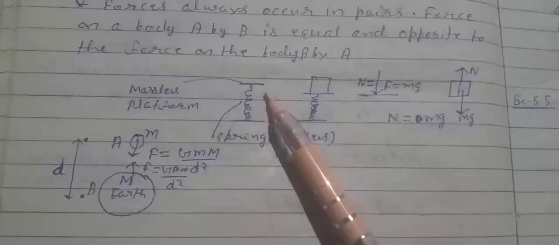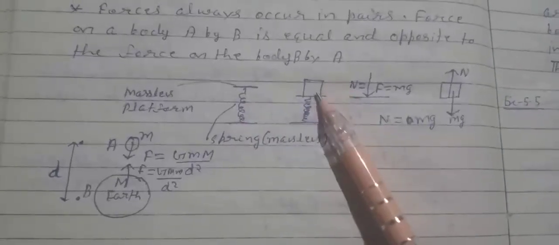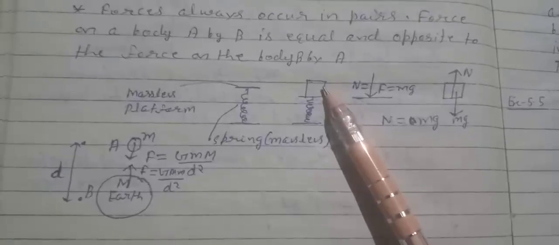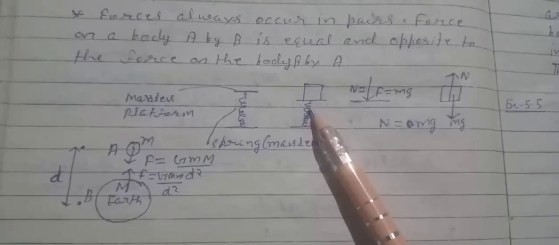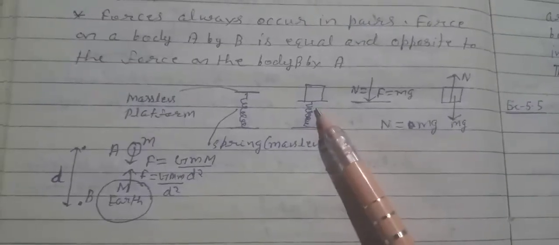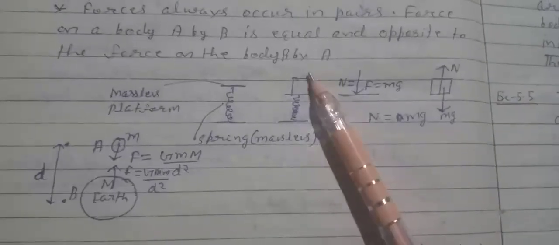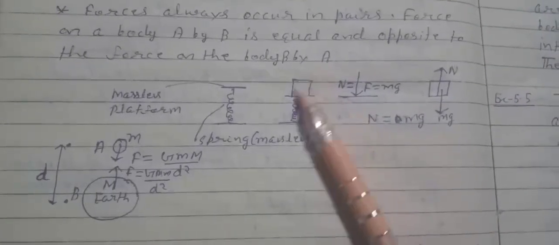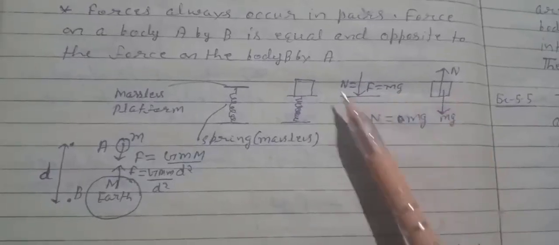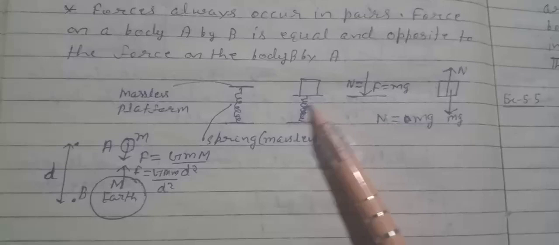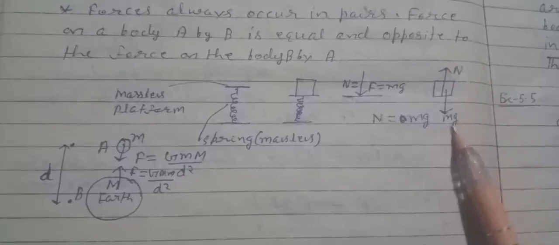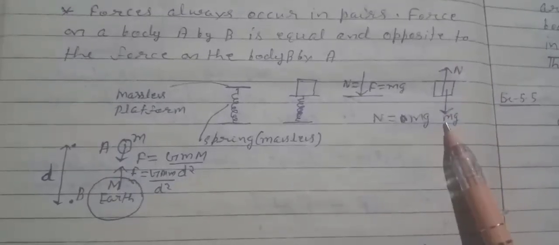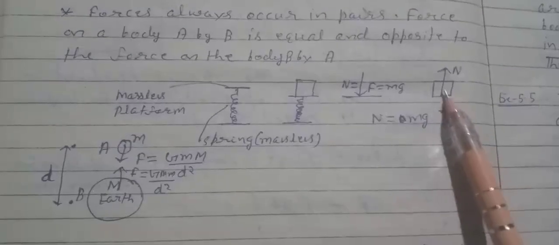Consider the situation shown here. A spring is shown. We place a block on the spring. Due to gravity, the block exerts a force on the spring, and similarly the spring exerts a force in the upward direction on the block. The situation is shown here. The normal force by the spring on the block is in upward direction, and gravity acts on this body in downward direction, which is equal to mg. Because it is in equilibrium, N equals mg.